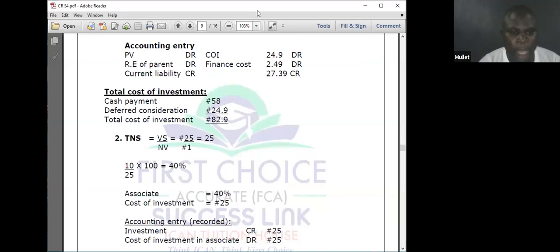Now this is it. Associate, 40%. How much does he pay? Cost of investment, 25. Investment credit, 25. Cost of investment in associate, debit, 25. Investment is reported, I will credit, minus, because I'm still going to report cost of investment in associate. We don't consolidate associate. We report investment in associate. That is that on additional information 2.